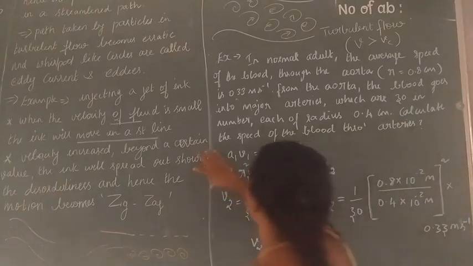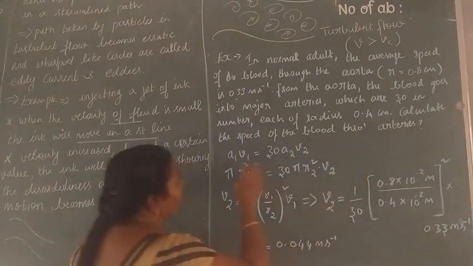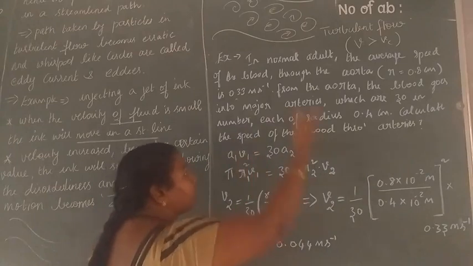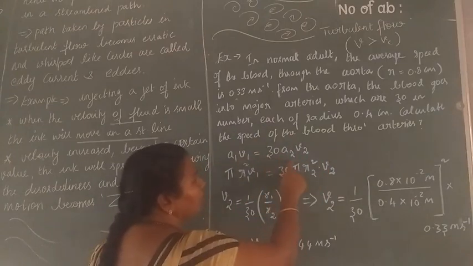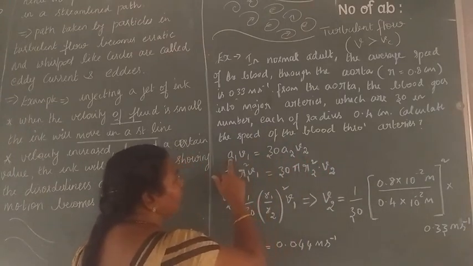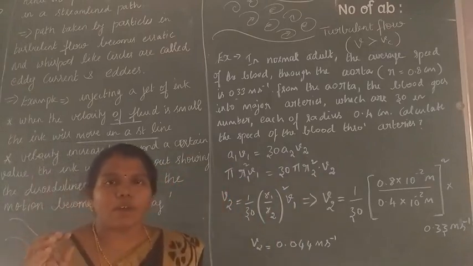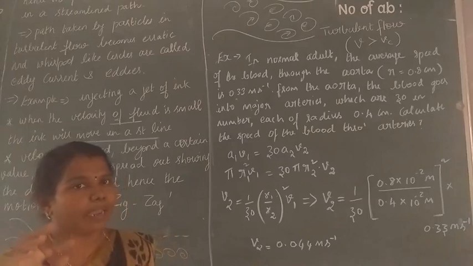So first end to second end. According to the equation of continuity, at the first end A1 V1 is equal to 30 times the second end, that is 30 into A2 into V2. What is A? A means area. What is the formula for area? Area is equal to pi r square.